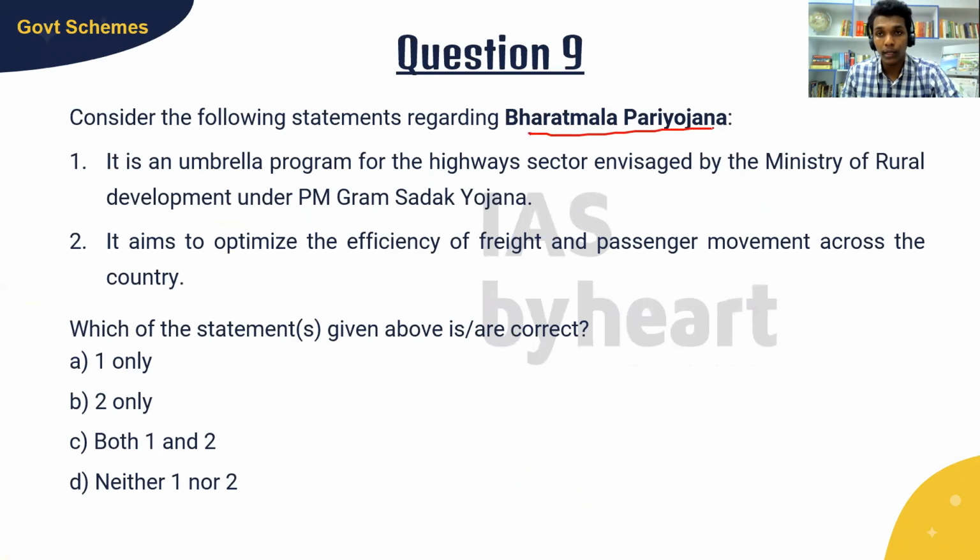It is about Bharat Mala Pariyojana. It is an umbrella program for the highway sector envisaged by the Ministry of Rural Development under Pradhan Mantri Gram Sadak Yojana. This is our first statement. Second statement, it aims to optimize the efficiency of freight and passenger movement across the country. I'll give you 30 seconds to answer this question.